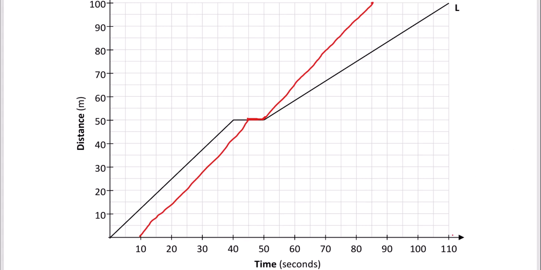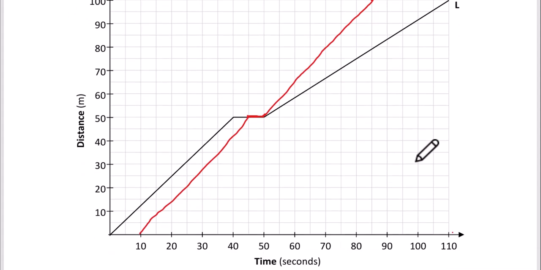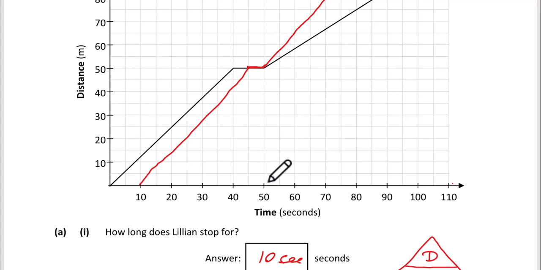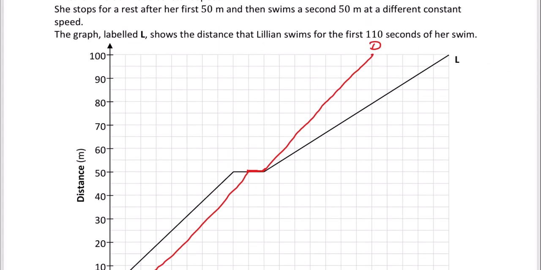And then it says he continues on and does the second 50 meters from here to here at the same speed again. So it should take the second 50 meters 35 seconds. So if we look at that, we've got 50, 60, 70, 80, and out to 85 seconds. So at 85 seconds, which is here, that's where he finishes the swim. He's completed his 100 meters. So that's it for part 2B.